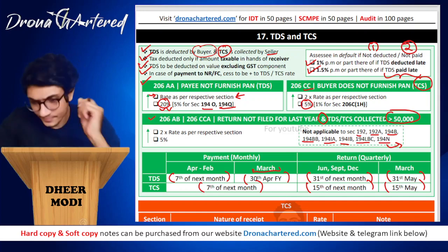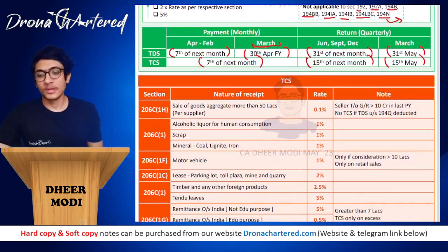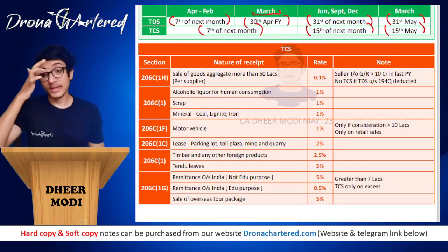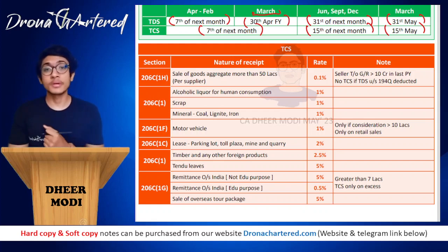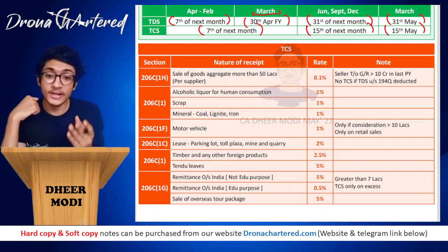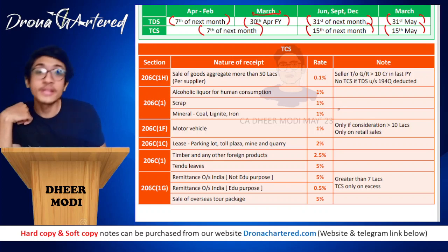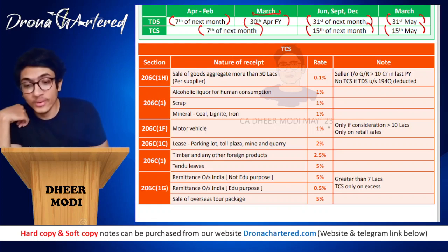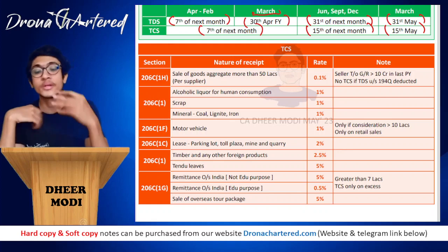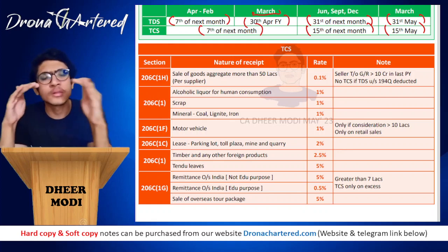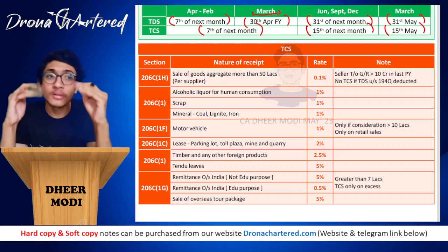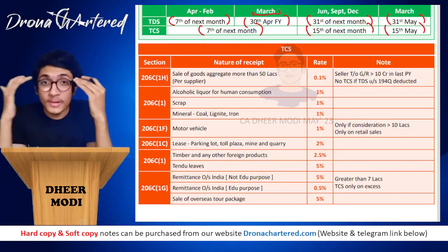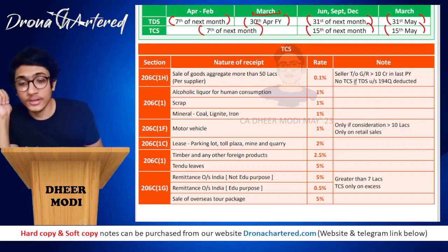And yeah, great. So how I have arranged these sections. Your TCS is where the seller is the person who collects the tax collected at source. I have arranged these sections in the ascending order of their rate. That means your rate starts with the lowest and ultimately increases, so that it is easier for you to remember that, boss, I read this section somewhere up. That means the rate will be something lower only. So that during exams also you do not make a mistake.